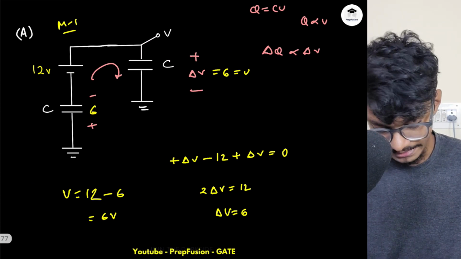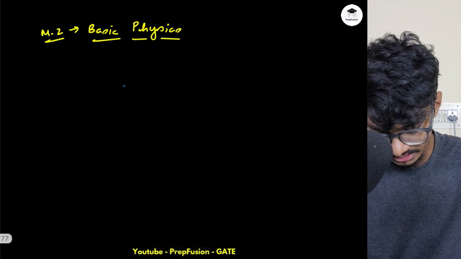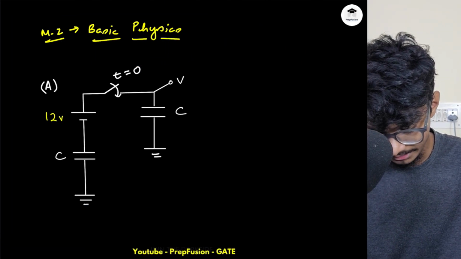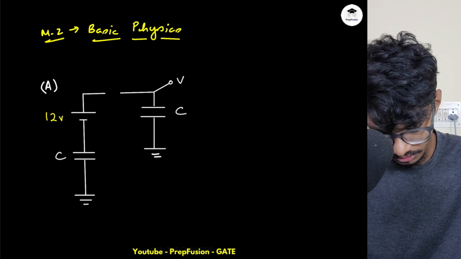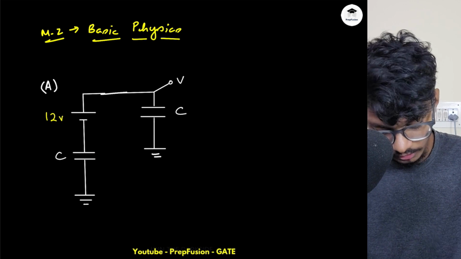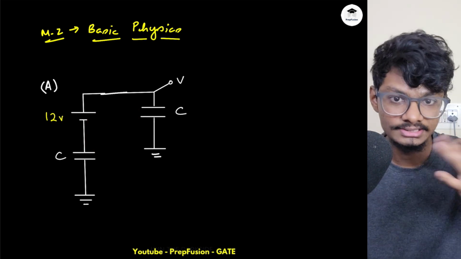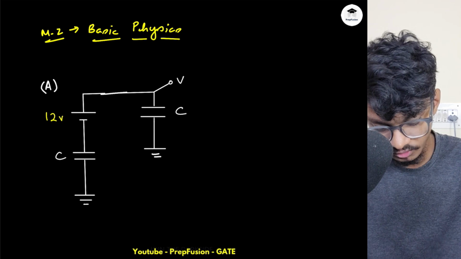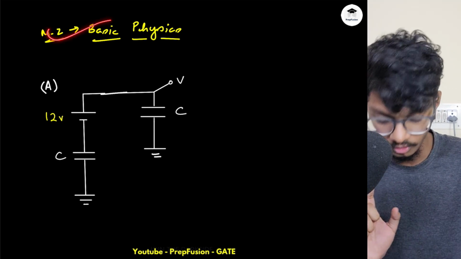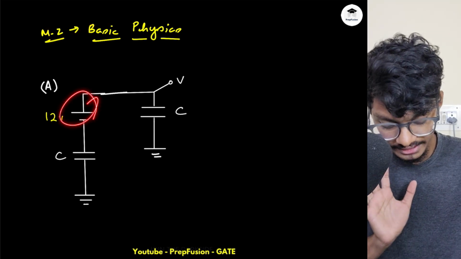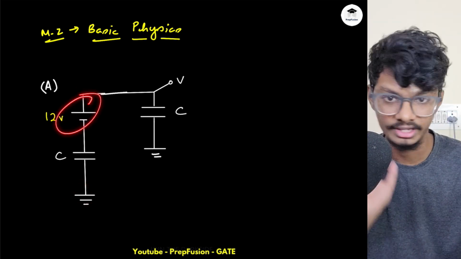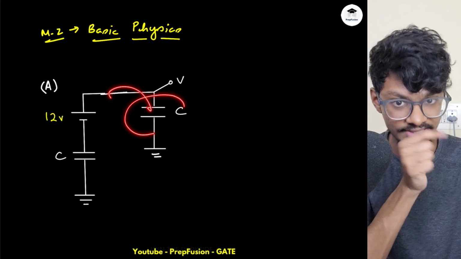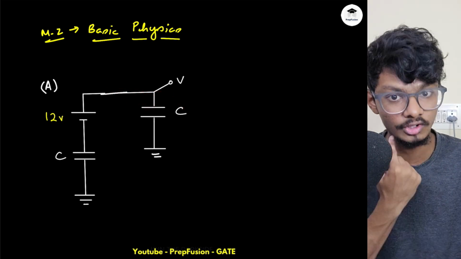So here, if I just copy and paste this circuit over again, and at t equals 0 I close this, I told you a charge is flowing. Let's say that charge is x. So x charge is flowing. One thing to understand in this basic physics: the battery and ground can take in and take out any amount of charge. I don't care about that, but whatever charge is coming into the capacitor, I have to keep in check.